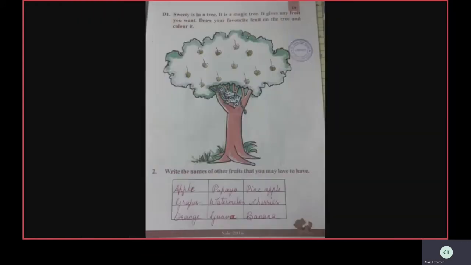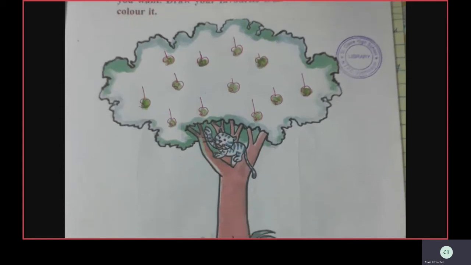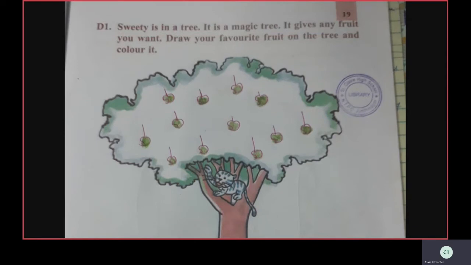Yes, page number 19. Look at the heading. Sweetie is in a tree. See, where is Sweetie here? Sweetie is in a tree. It is a magic tree. It gives any fruit you want. Okay?